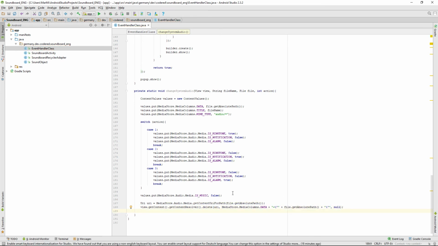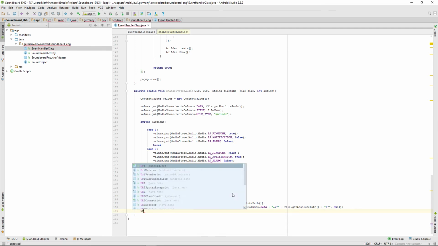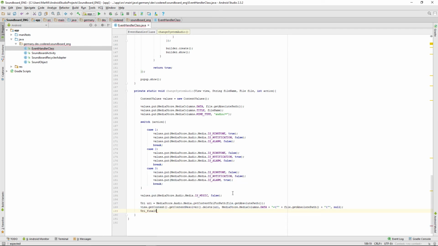And then just another URI that will be named final URI equals to view get context dot get content resolver dot insert URI dot values.